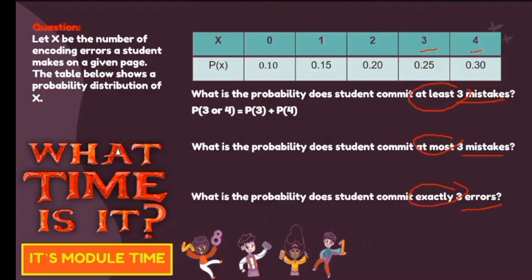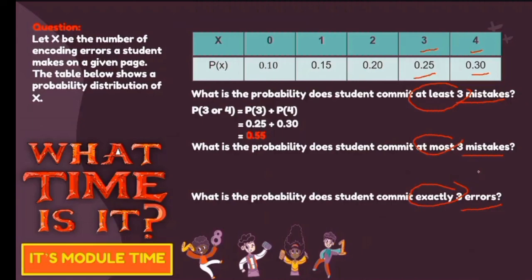So ito lang yung mangyayari. The probability of 3 or 4 is equal to the probability of 3 plus the probability of 4. By looking at the table, itong 0.25 saka 0.30 yung dapat nating i-consider and we will have to combine in order for us to get the probability that the student commits at least 3 mistakes.